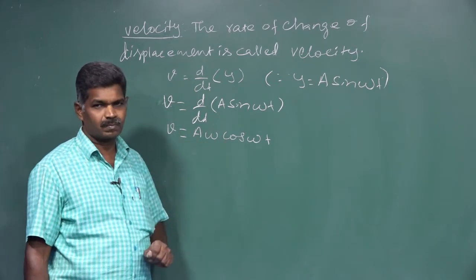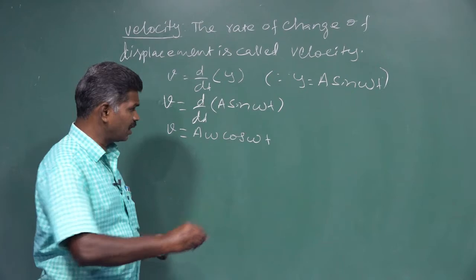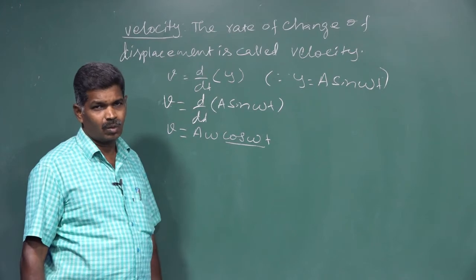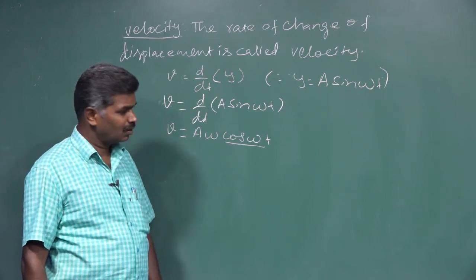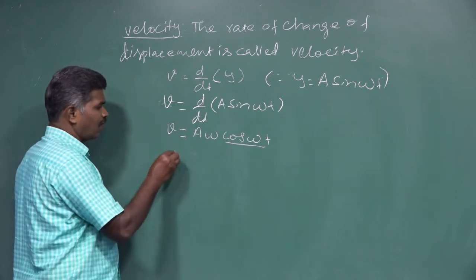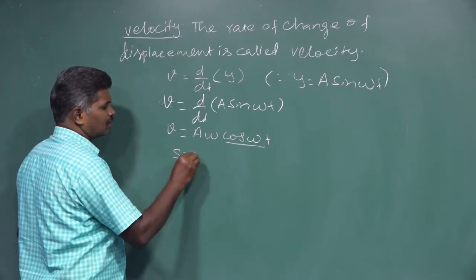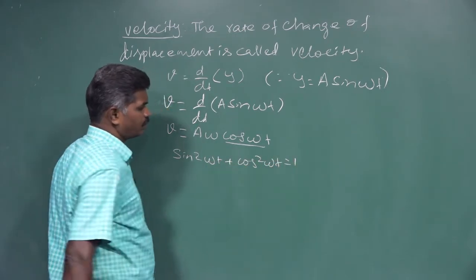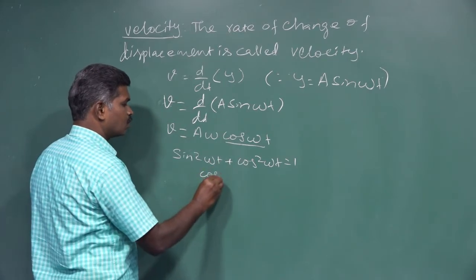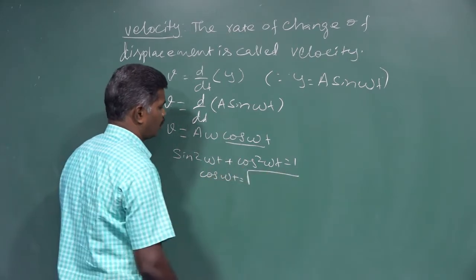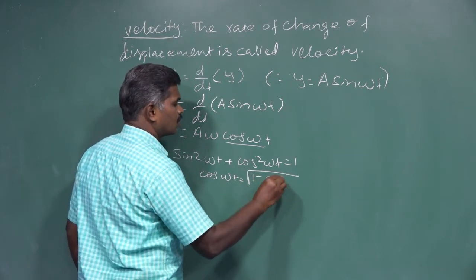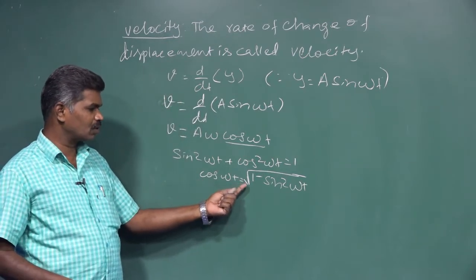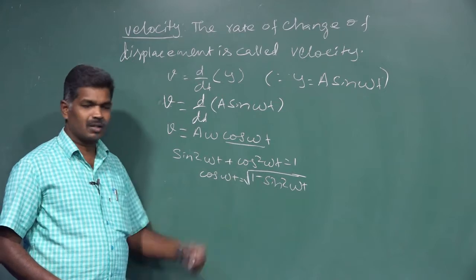Now I want to change the expression cos omega t into sin omega t. In trigonometry, we have the relation sin squared omega t plus cos squared omega t equal to 1. From this, cos omega t equal to square root of 1 minus sin squared omega t. Instead of cos omega t, we substitute square root of 1 minus sin squared omega t.